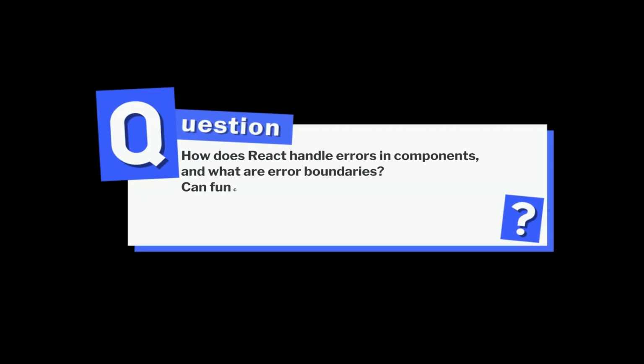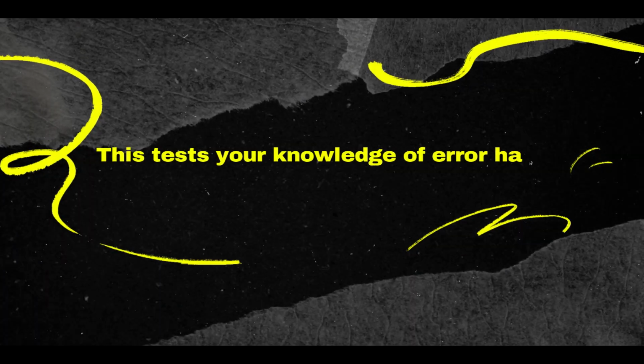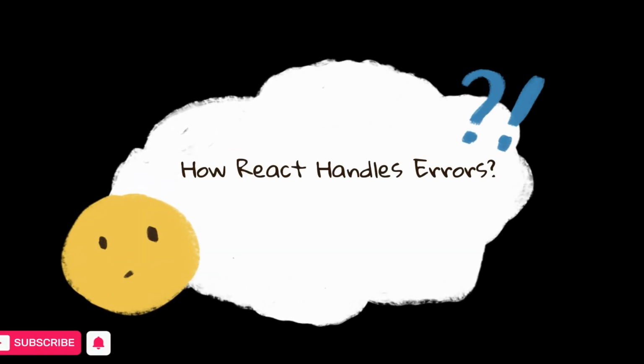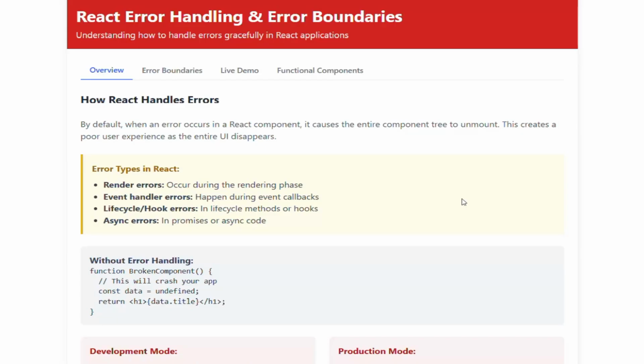How does React handle errors in components, and what are error boundaries? Can functional components have error boundaries? This tests your knowledge of error handling and the limitations of error boundaries. How React handles errors: by default, when an error occurs in a React component, it causes the entire component tree to unmount. This creates a poor user experience as the entire UI disappears.